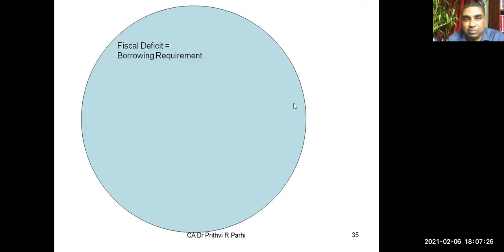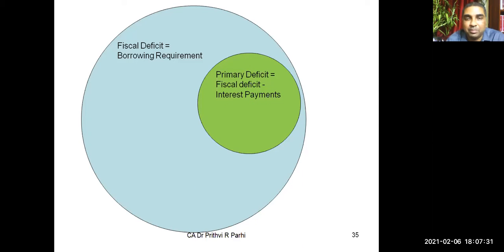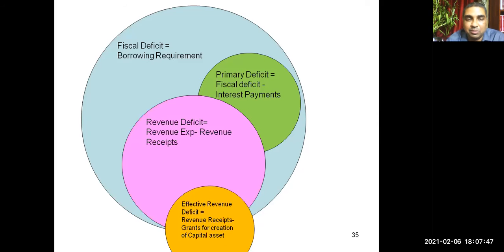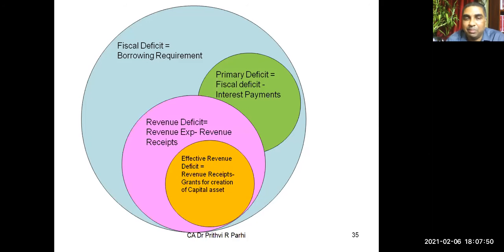The entire deficit is called the fiscal deficit, which shows the borrowing requirement, and part of that deficit is explained as primary deficit. Primary deficit means fiscal deficit minus interest payments. Then the revenue deficit also forms a part of the fiscal deficit. That is revenue expenditure minus revenue receipt. And a part of the revenue deficit is referred to as effective revenue deficit, which is the revenue deficit minus grants for creation of capital assets. So these are the four kinds of deficits we see in the budget. These are the values of those deficits.